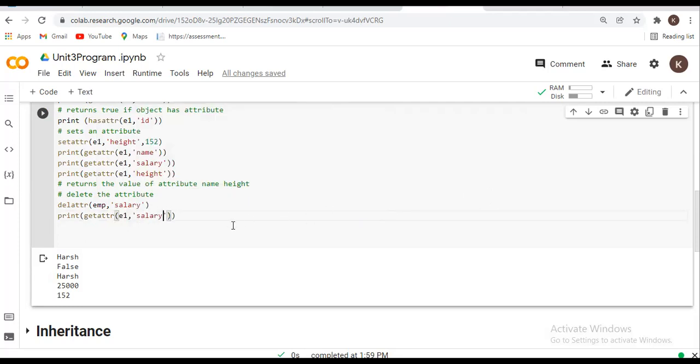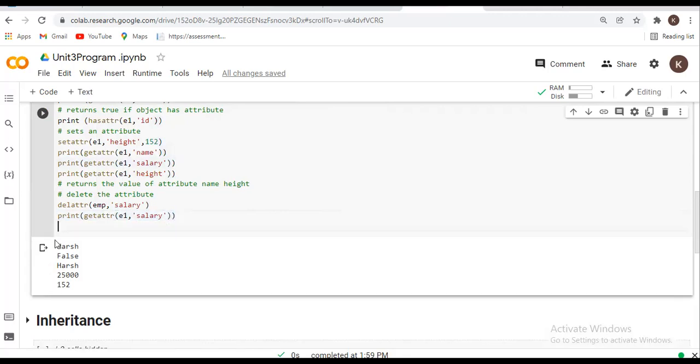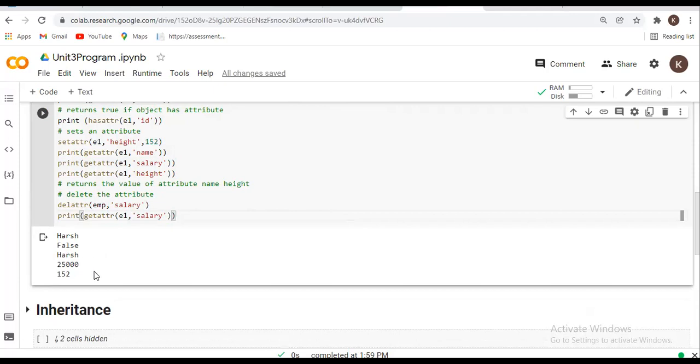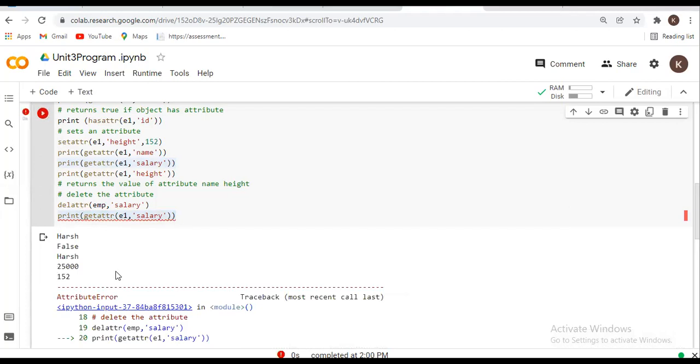If I write like this, will this line give some output, or will it display an error? Yes, it will display an error. Print get attribute e1 comma salary to display the salary will give an error.